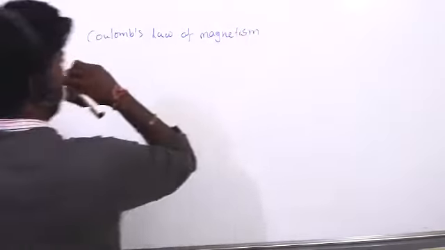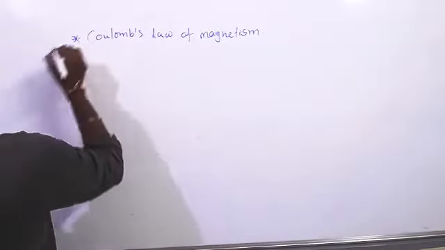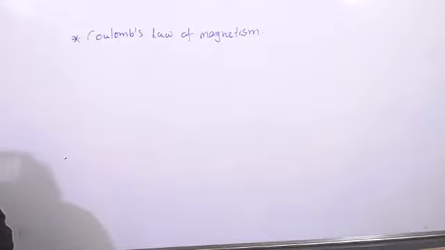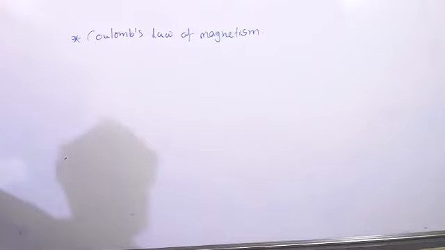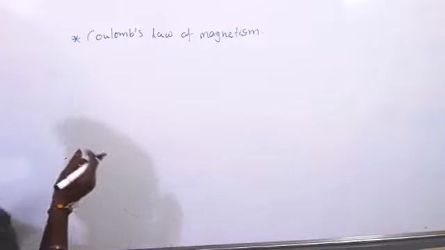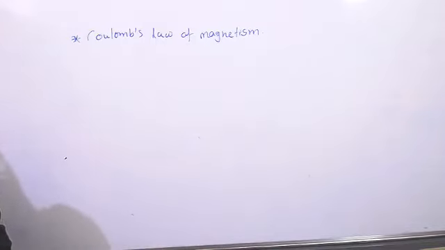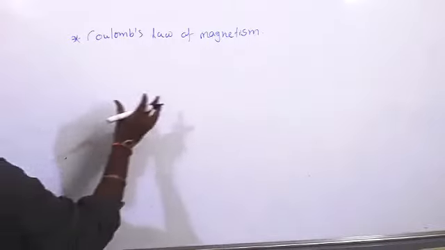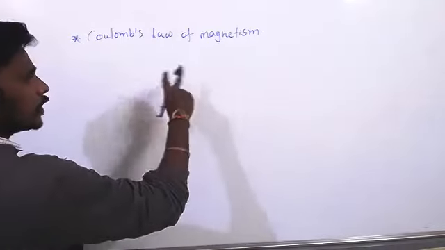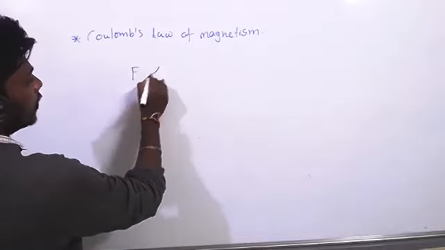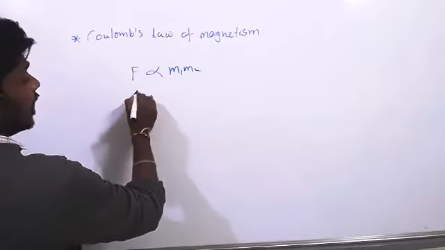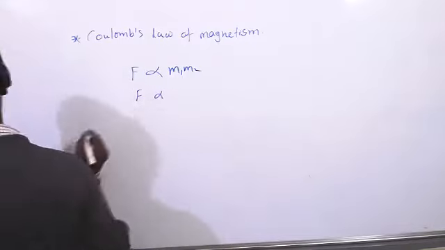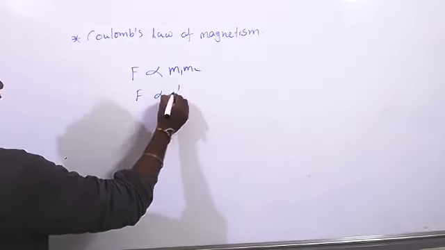Coulomb's law of magnetism. We know Coulomb's law of electrostatics. Same like that only. So, Coulomb's law of magnetism: the force of attraction or repulsion between the two poles, whatever it may be, is directly proportional to the product of the magnitude of their pole strengths and inversely proportional to the square of the distance between them. That distance you have to take as r square.